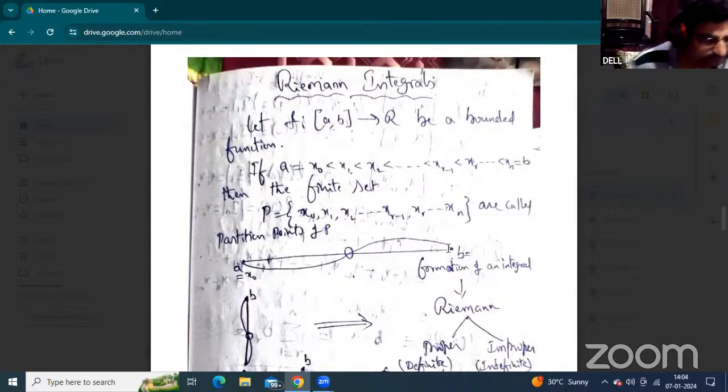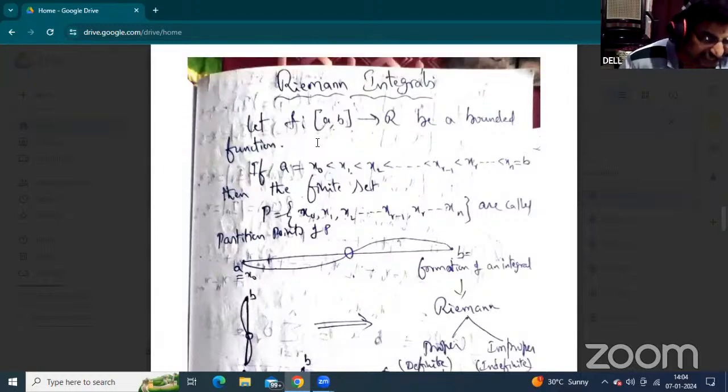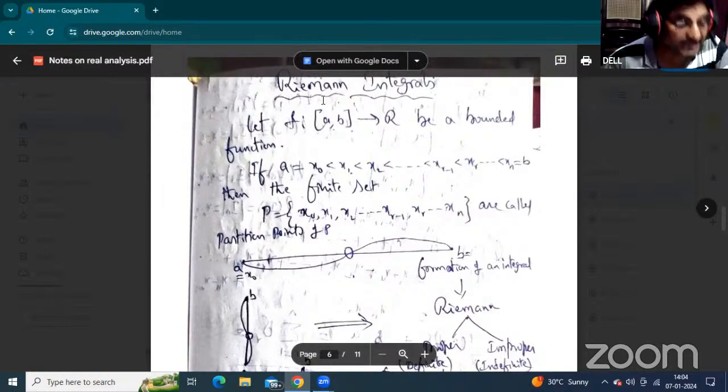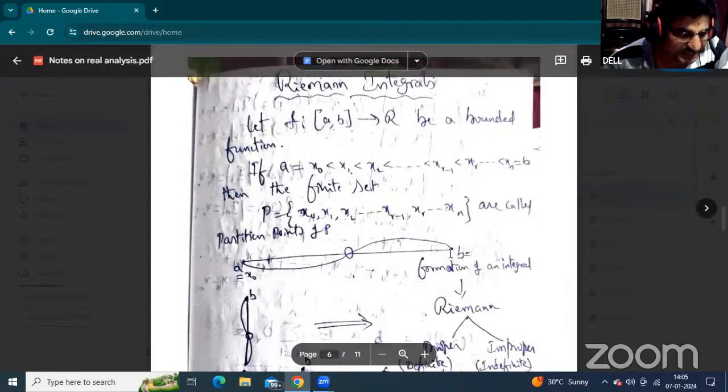What is the integration? When integration must be explained, it is defined by the Riemann concept. This is the third block. Students, listen carefully. Without introduction, you can't achieve anything. Okay. When integration must be defined by Riemann, that's why this is the third block, Riemann integrals. Okay. When the initial point coincides with the terminal point, that is called an integration.